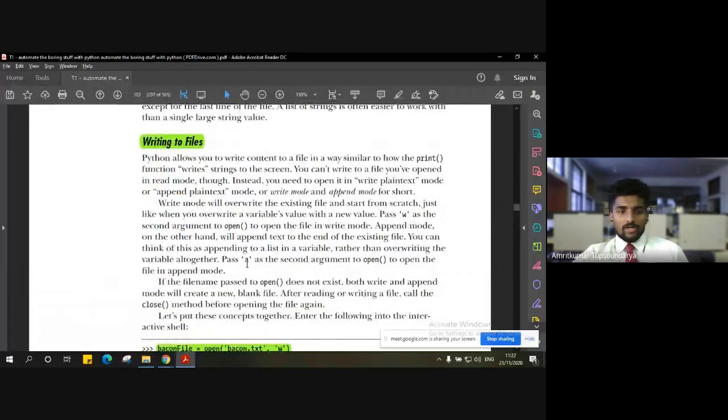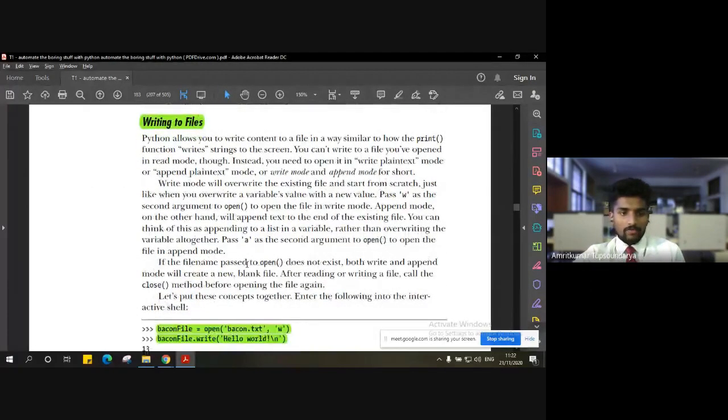So once we have seen opening and reading a file, now let us see how we can go ahead and write a file, or write content inside a file.